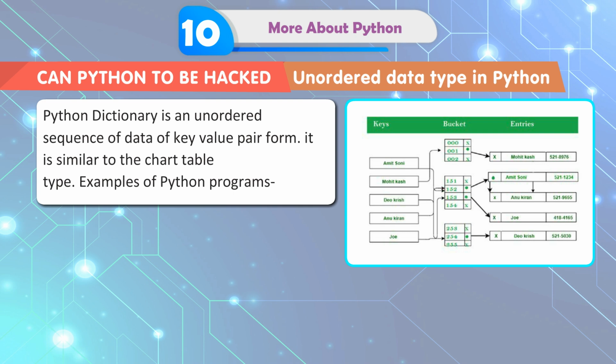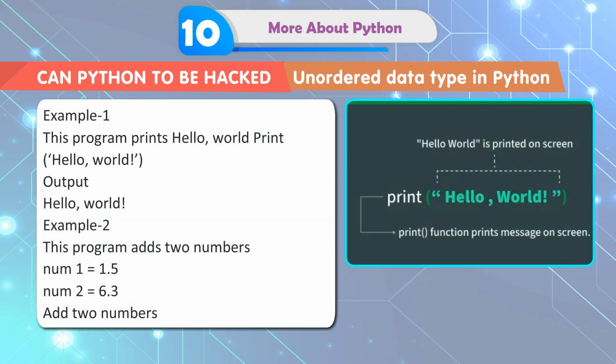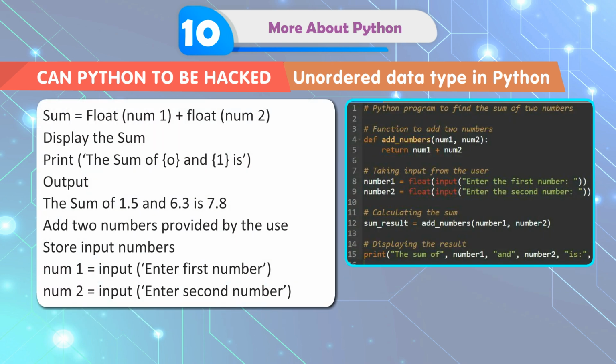Examples of Python programs. Example 1: this program prints Hello World. print('Hello World'). Output: Hello World. Example 2: this program adds two numbers. num1 = 1.5, num2 = 6.3. Add two numbers: sum = float(num1) + float(num2). Display the sum: print the sum of num1 and num2 is the output. The sum of 1.5 and 6.3 is 7.8.